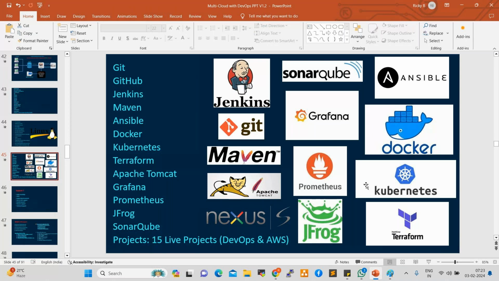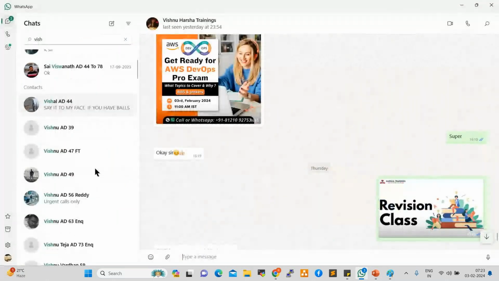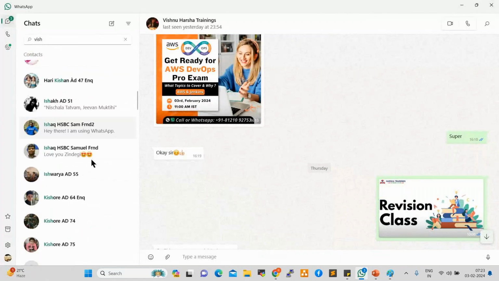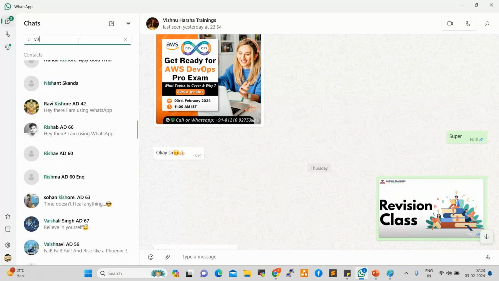Recently we got a requirement from Bank of America, and that is why today we have one written exam. They are asking only AWS and Jenkins.